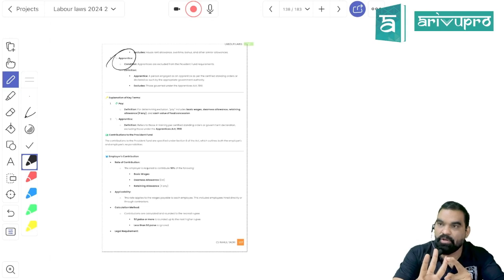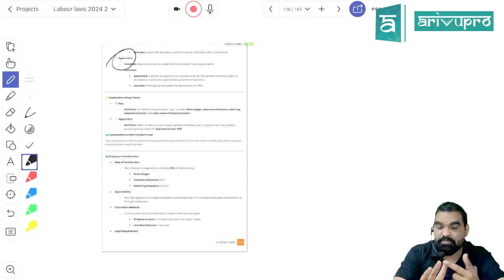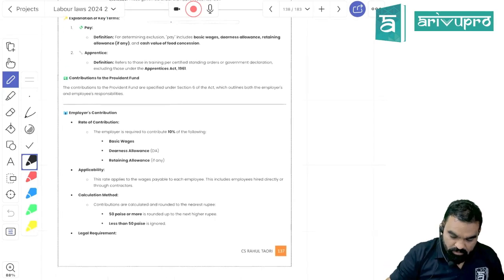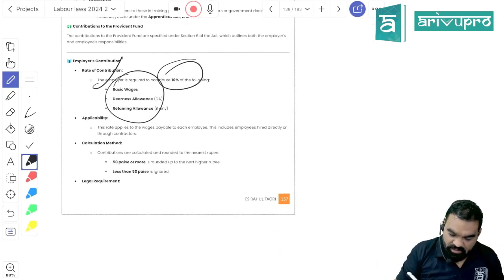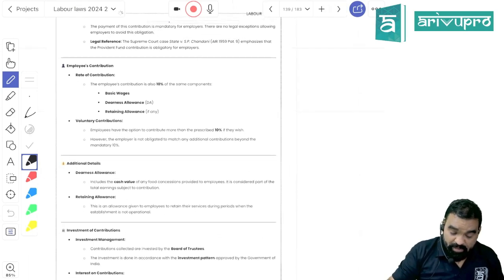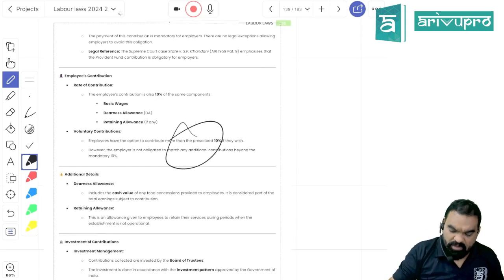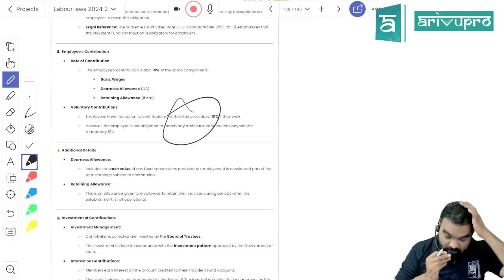So excluded employees include three persons. Who would be the first person? The first person is one who has already withdrawn their EPF amount. The second one is an apprentice. The third one is one having a salary of more than 15,000 per month. I told you the 10% contribution of basic pay, DA plus retaining allowance would be made by the employer. An employee can increase this amount but cannot decrease it. But the employer is not bound to match that amount.